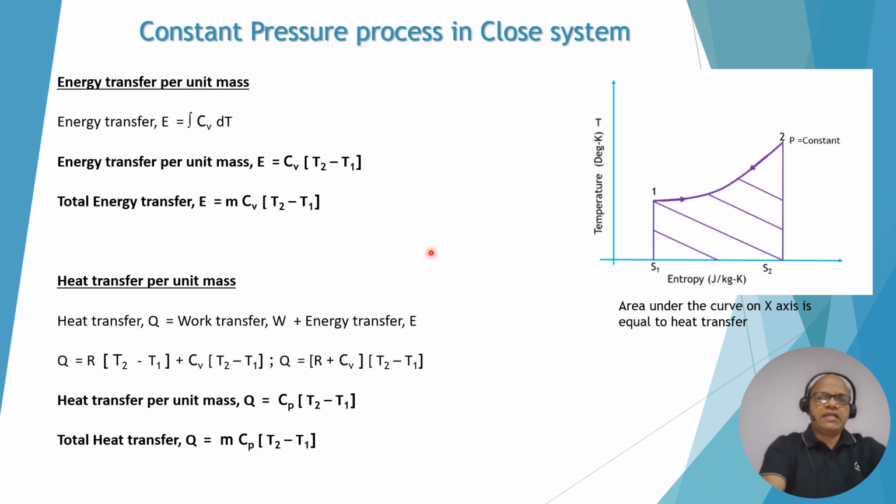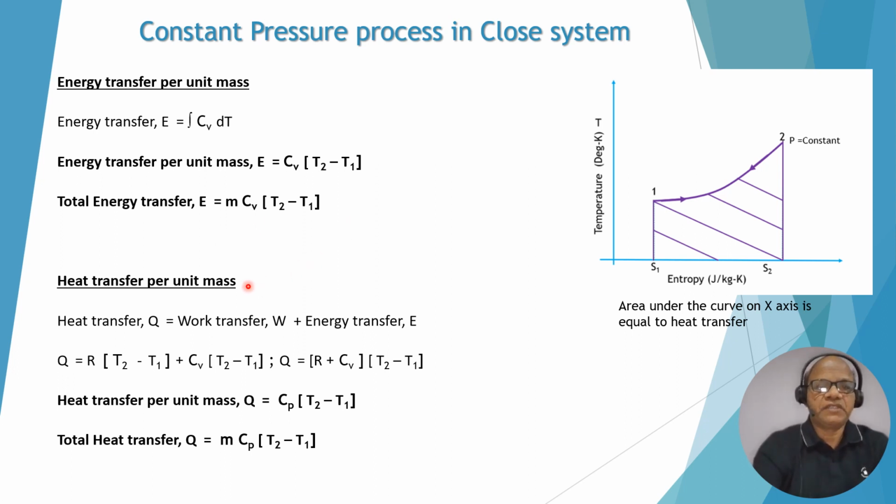Now, second step, we have to find out the energy transfer per unit mass. Since it is a closed system, we can write Cv dT. So energy transfer per unit mass, we can write E is equal to Cv (T2 minus T1), because T has changed, and Cv is constant. But if you want to calculate the total energy transfer, we can write E is equal to mCv (T2 minus T1).